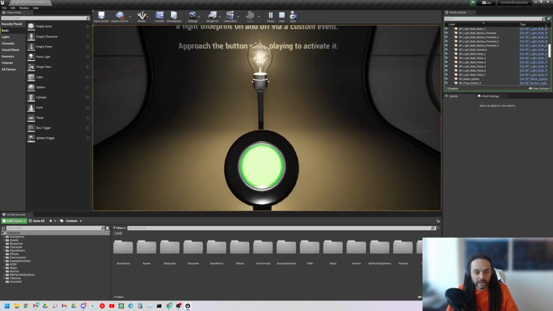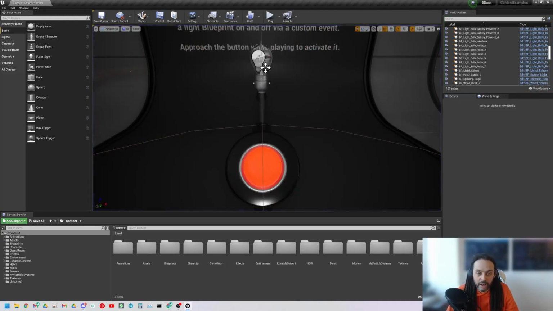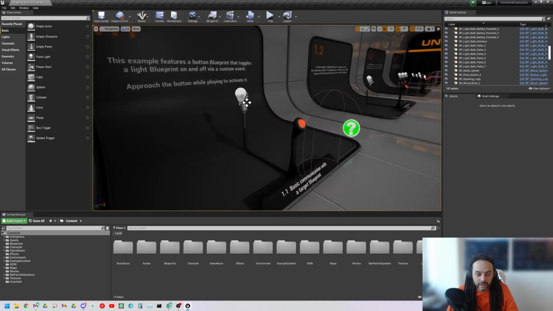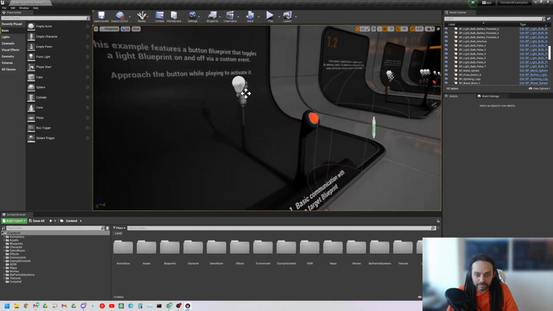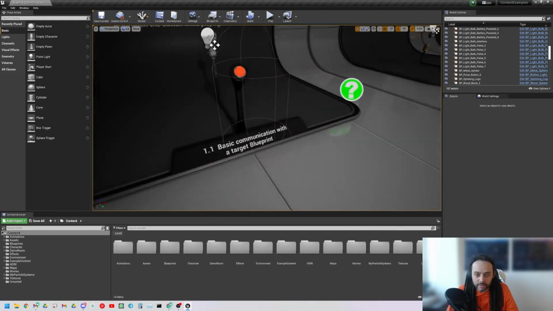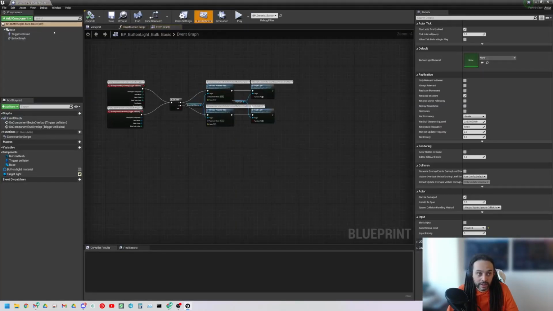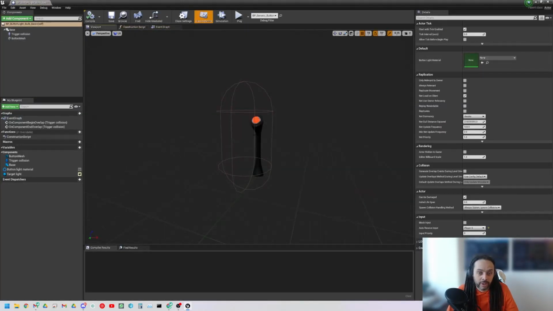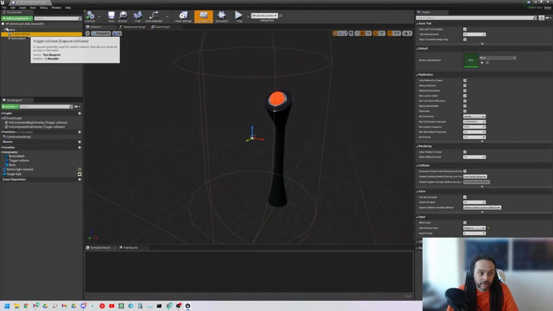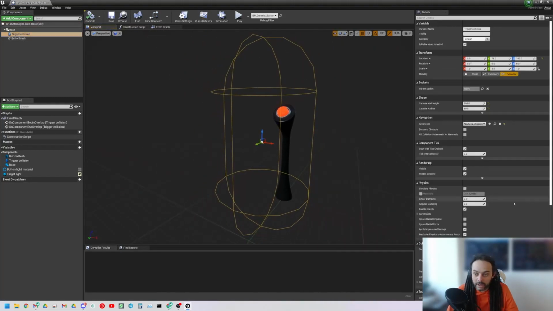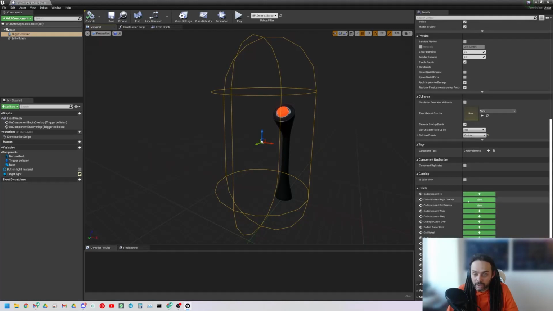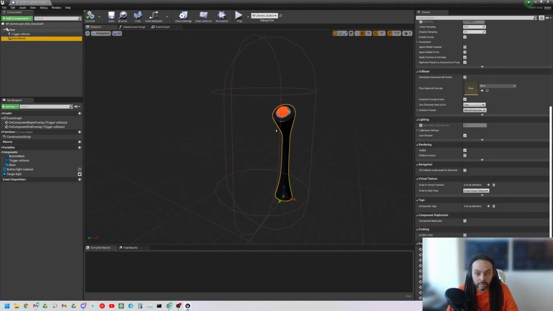Now I didn't press anything to get this to come on, so my question is, how does this actually work? And what I can see here, if I hit escape and go back to the editor, is that there's this volume here, this capsule volume. So if I click on my button, I can see that the capsule volume and the button are all one object. That's because they are a blueprint. So if I click there, I can click on the viewport and I can see all these objects together. So yes, we've got the triggerable collision, which has an event attached to it. And we'll have a look at that in a second. And then there's the button mesh itself.